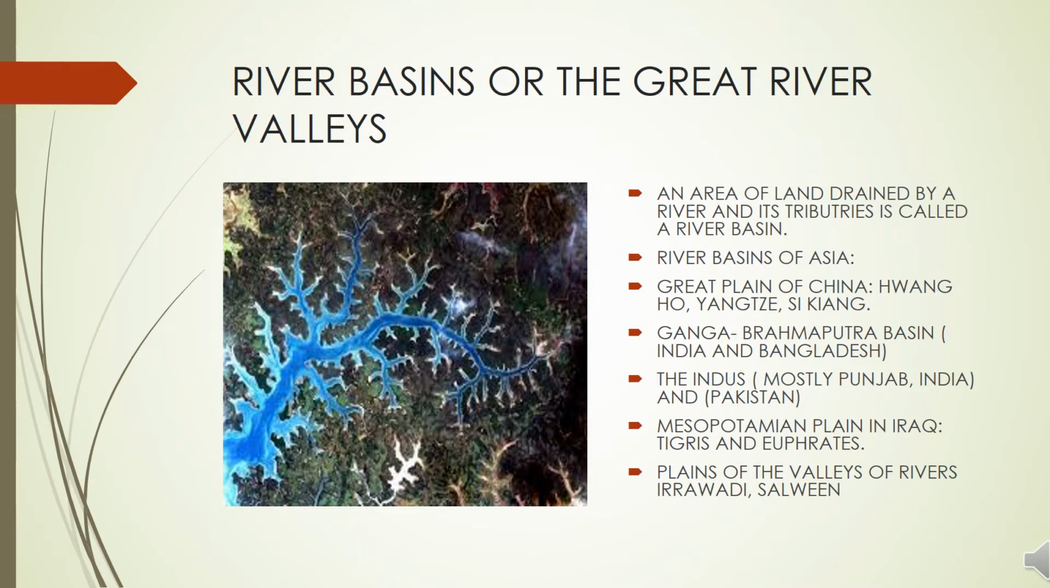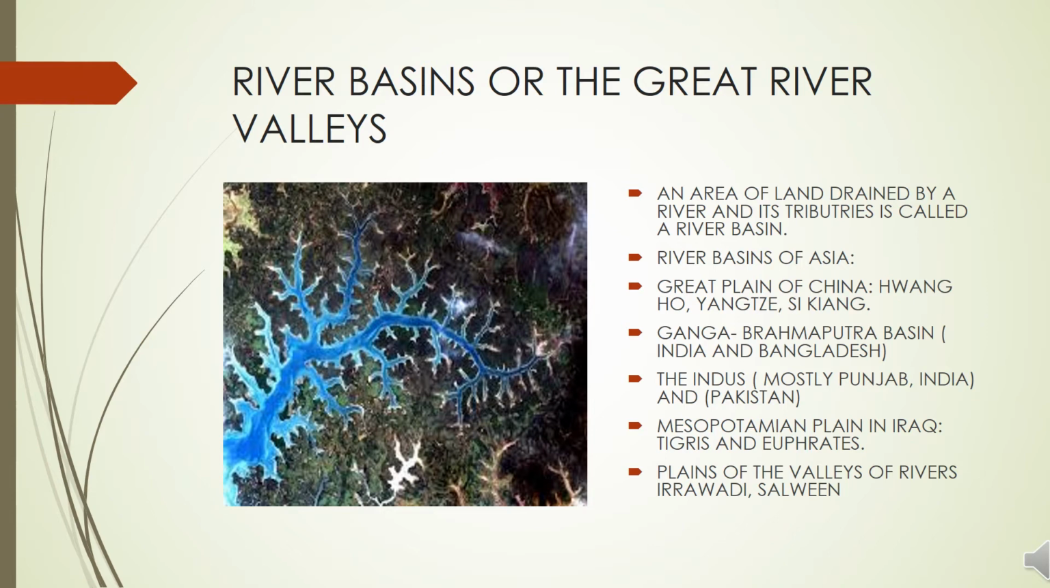Next is formed by the Indus and its tributaries. It is located in two countries, India and Pakistan. And in India, its tributaries of Indus are found in Punjab. The tributaries of river Indus include Jhelum, Chenab. Jhelum and Chenab are found in Jammu and Kashmir. Ravi, Beas and Satluj are found in Punjab. The major part of the Indus River Valley lies in Pakistan, with only a small part of the valley in India.